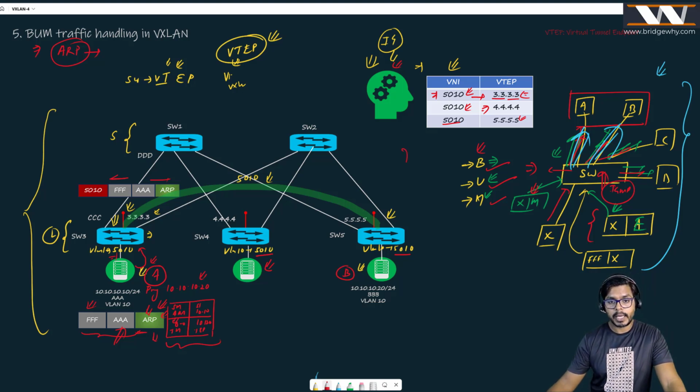But in a layer 3 environment, we do not have VLAN numbers, we have only the VNI number, and that is what I'm doing here. I am putting this ARP message, this layer 2 message, inside layer 3.